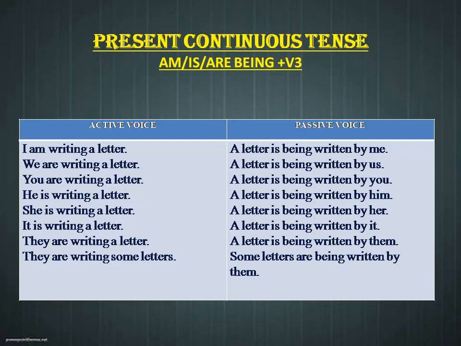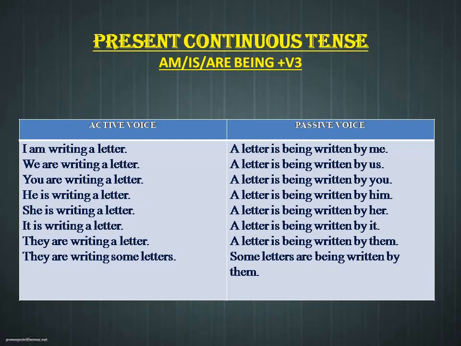So what is the V3 of write? Write, wrote, written. So V3 is written. Now we have to convert. So I am writing a letter has been changed into a letter is being written by me. He is writing a letter, a letter is being written by him. They are writing some letters, some letters are being written by them.